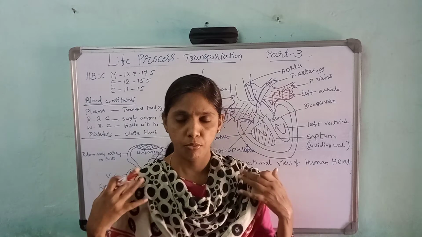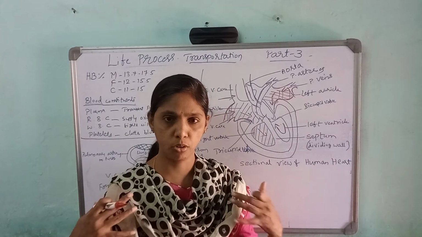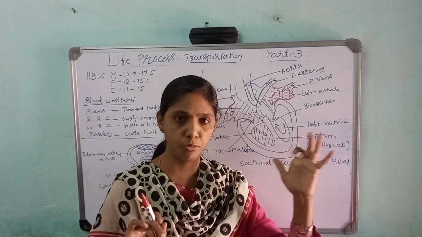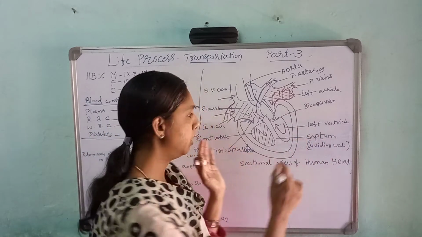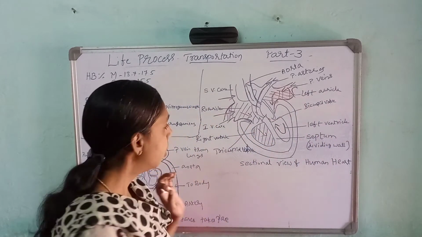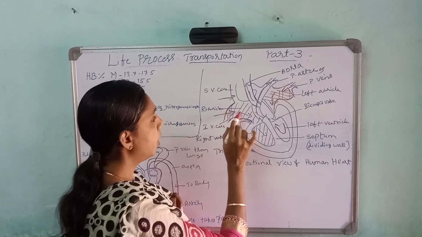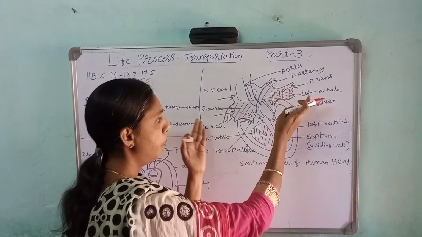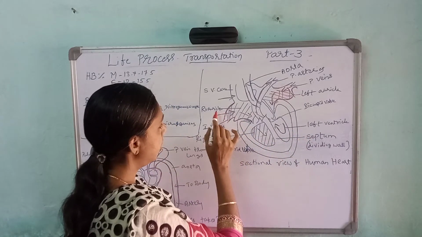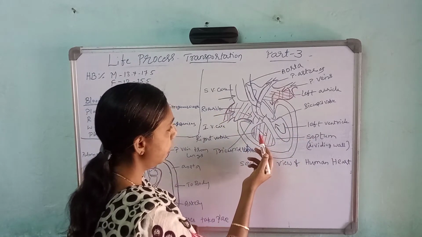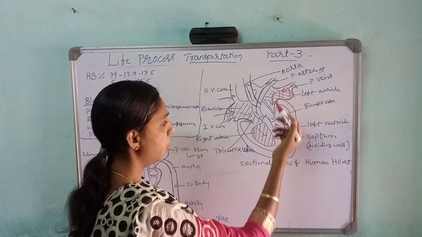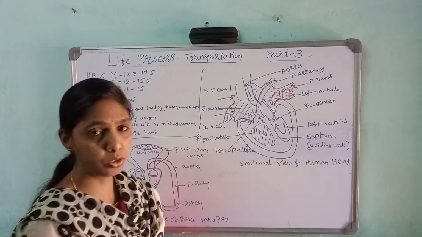While drawing the heart, from your point of view, you have to see the right and left. So this is the right part of the heart, and this is the left part of the heart. By seeing this, you shouldn't write this as right. This is the left part and this is the right part. Right auricle, left auricle. The upper part is auricle, the lower part is ventricle. So right auricle and right ventricle, left auricle and left ventricle. These are the four chambers of the heart.